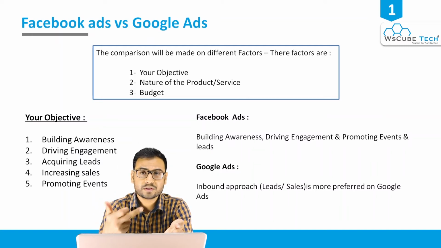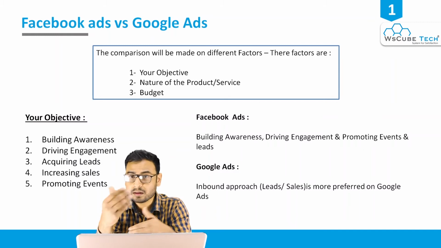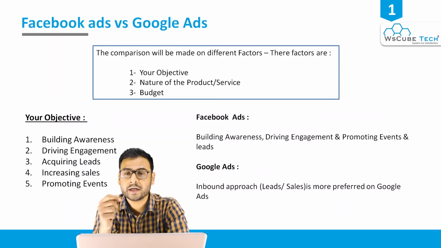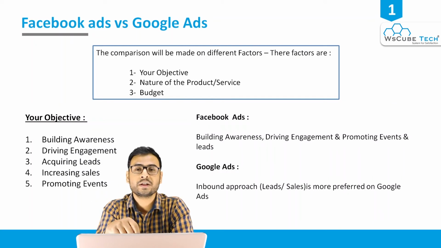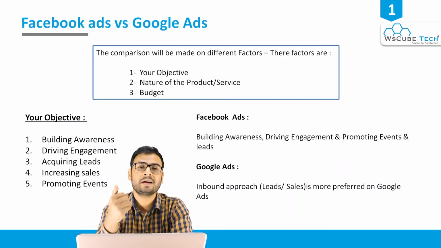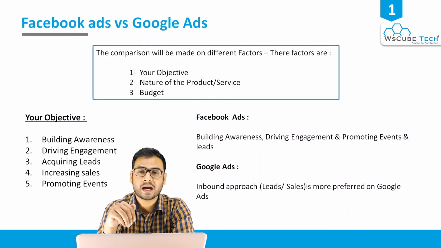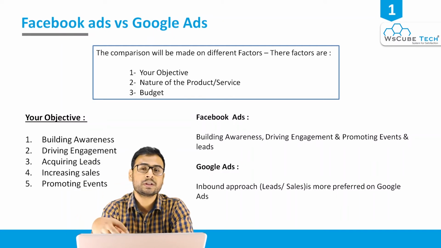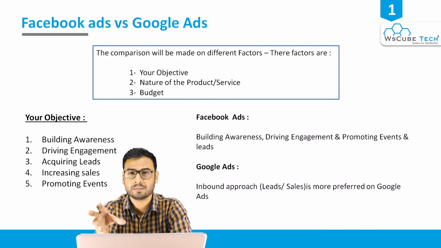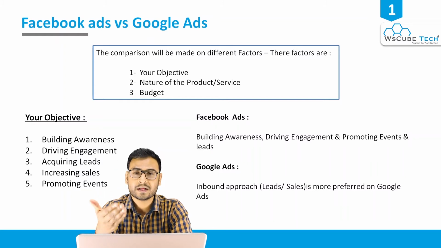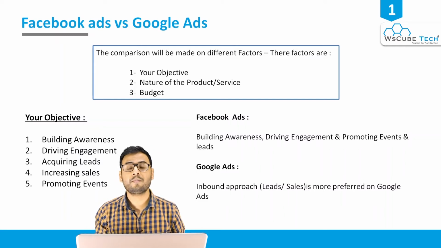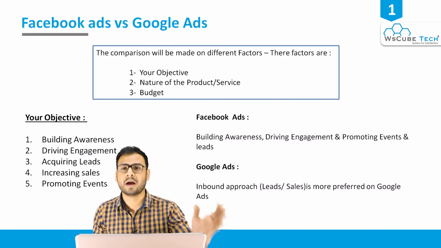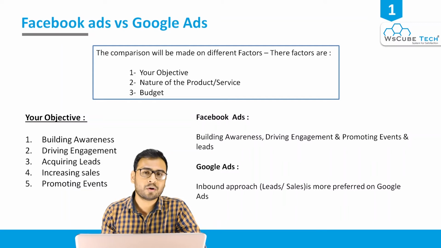What happens on Facebook is that people are liking and commenting on posts related to real estate, engaging with ads related to real estate, and liking pages related to real estate or property. Based on those signals, what people are liking or following and how they are behaving on Facebook, you set the targeting. But there is no inbound approach.